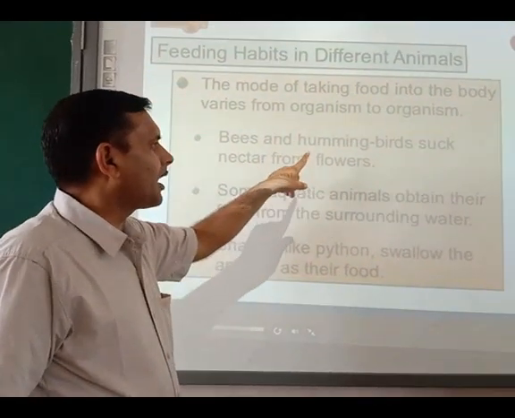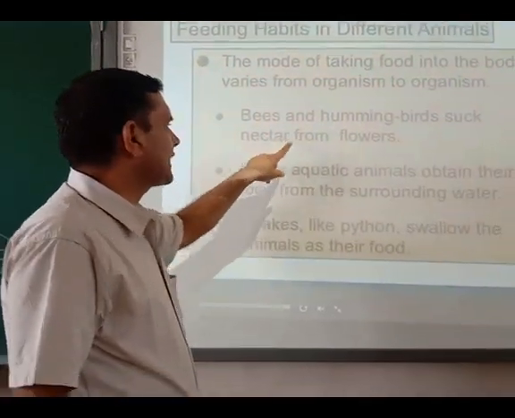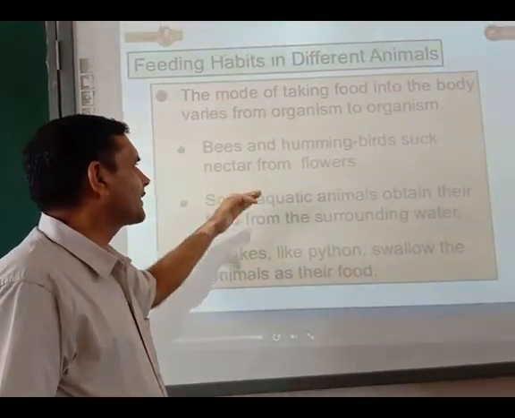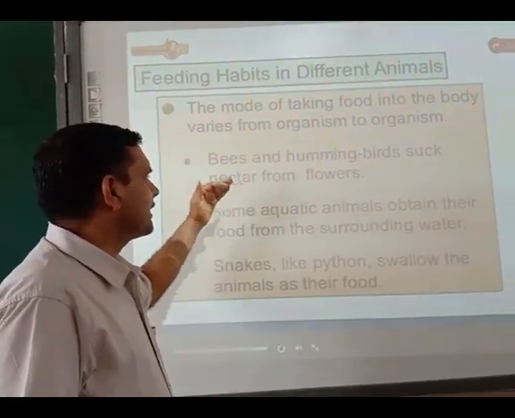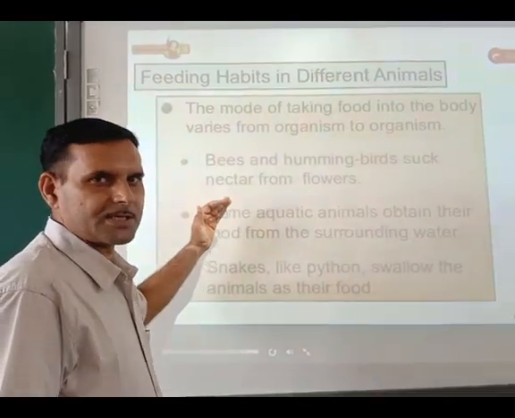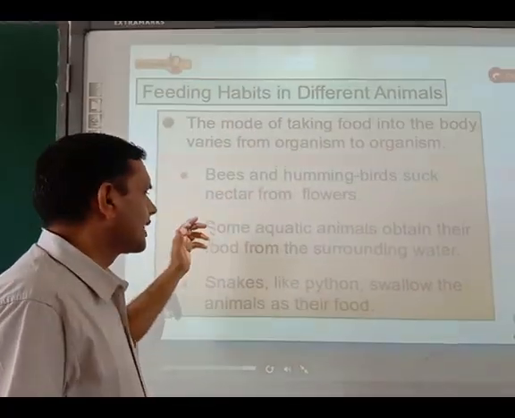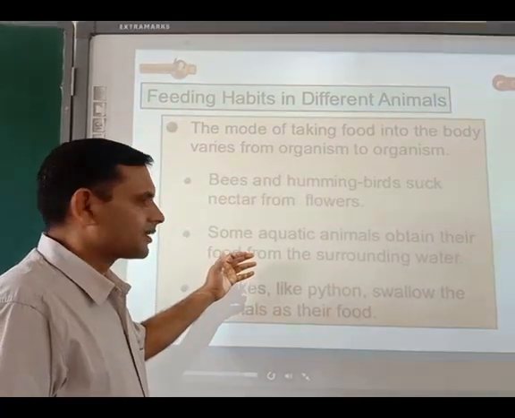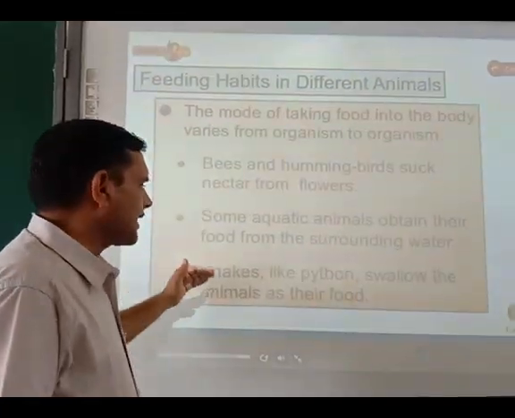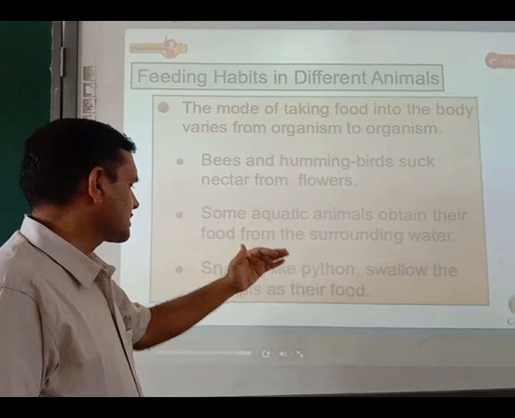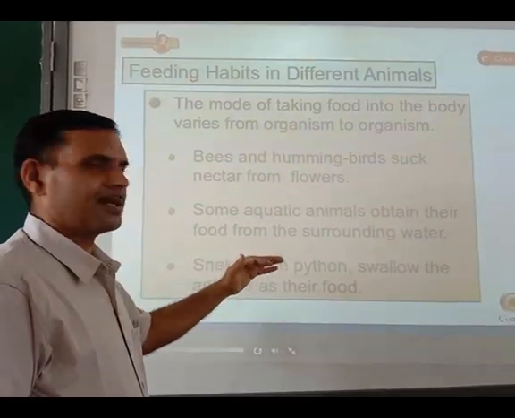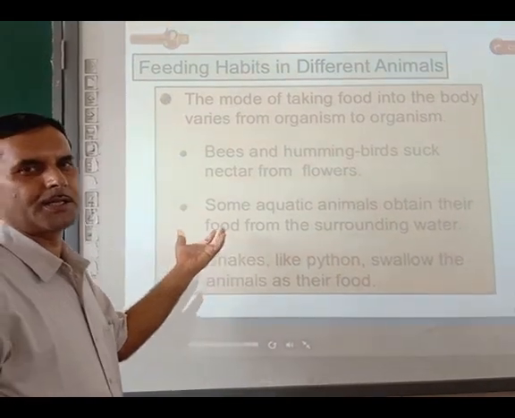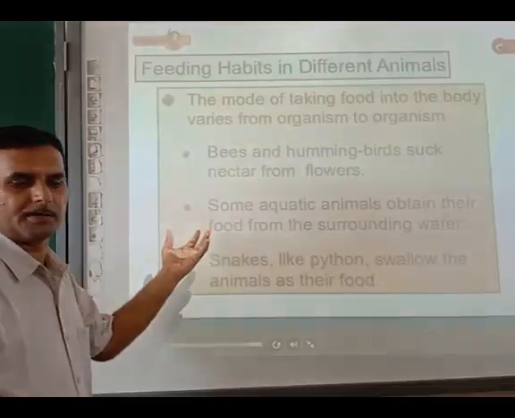Bees and hummingbirds suck nectar from flowers. So just see, bees and hummingbirds depend upon the nectar of flowers for their nutrients. Aquatic animals obtain their food from the surrounding water. Snakes like python swallow the animals as their food. So these are the different animals, they obtain their food by different modes.